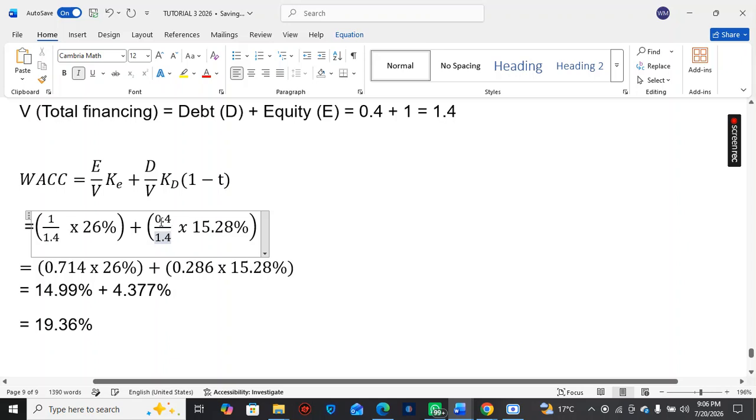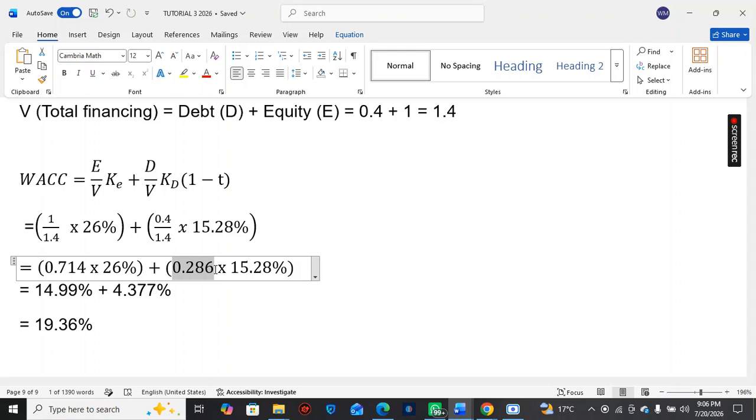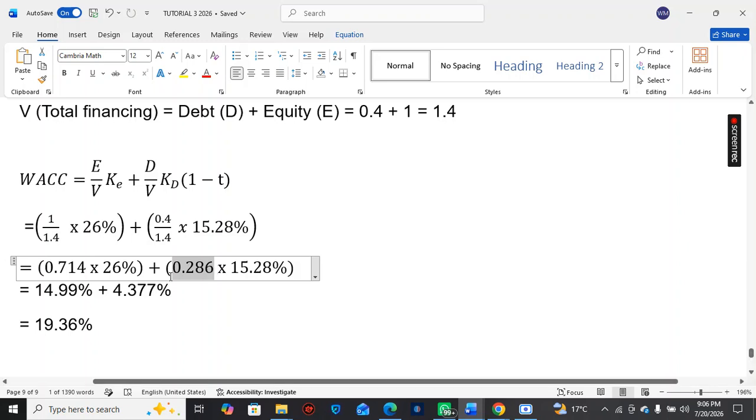Then here 0.4 divided by 1.4 is 0.286, telling us that this company uses 28% debt financing. With that low gearing level, this company is okay, because they use more of their own money to finance their operations and their assets. So we're going to say 0.714 multiplied by 26.